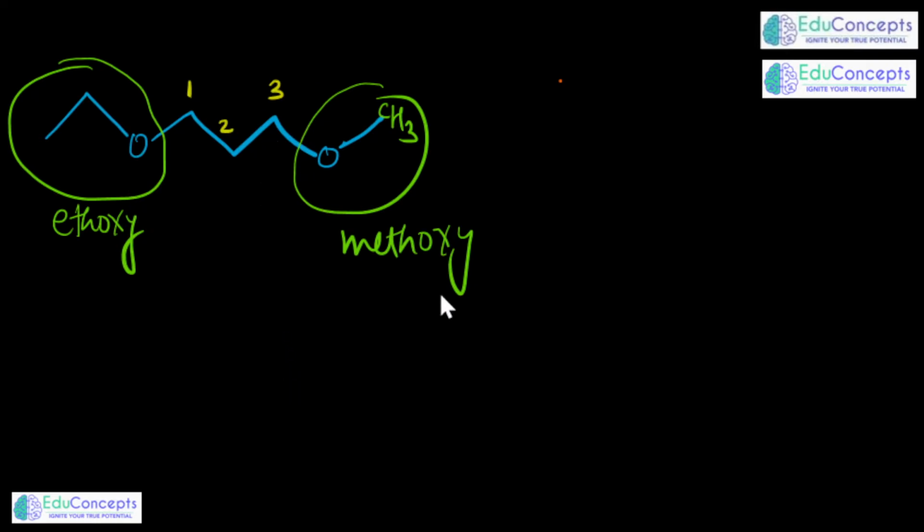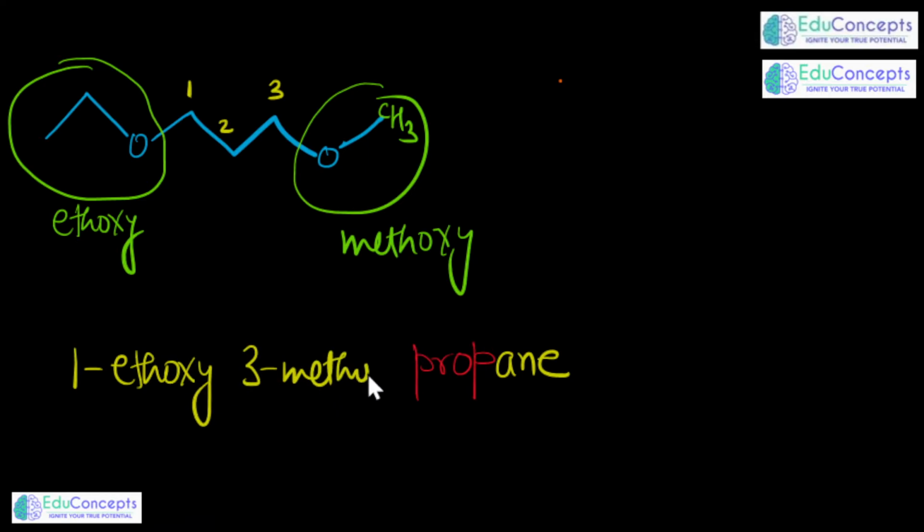3 means prop, so I should write its name prop, and this prop does not have any double or triple bond, so it is propane. So what name should I say here? 1-ethoxy, 3-methoxy propane. So this is a conventional name which we have just written.